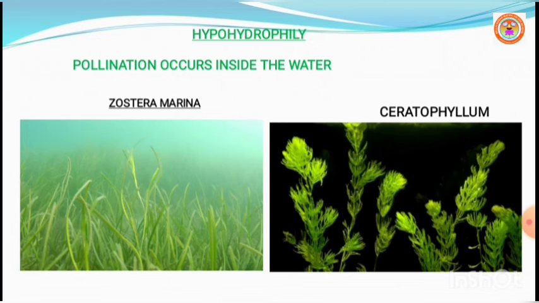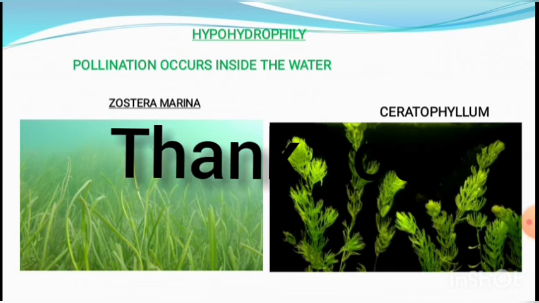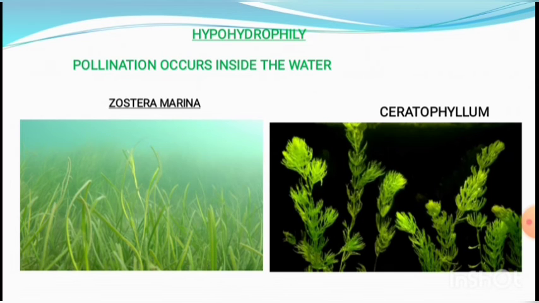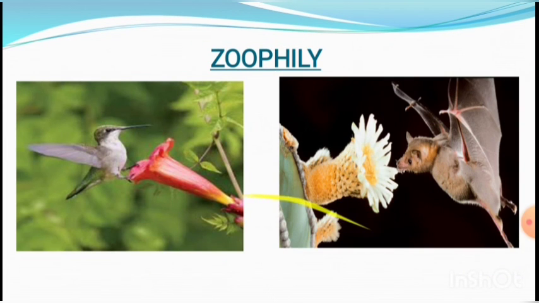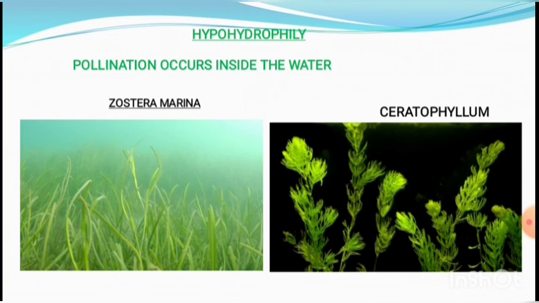The specific gravity of the pollen is the same as that of water, so the pollen floats freely at any depth of the water. The stigma is very large and long in the female flower. When the pollen comes in contact with the stigma, it gets coiled around the stigma, effecting pollination.